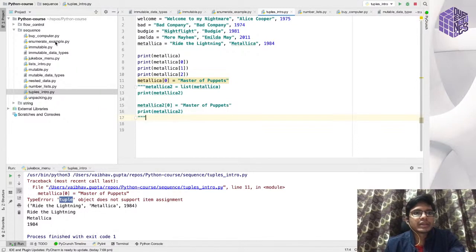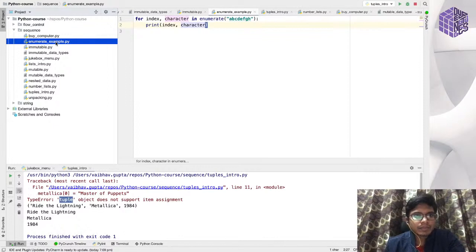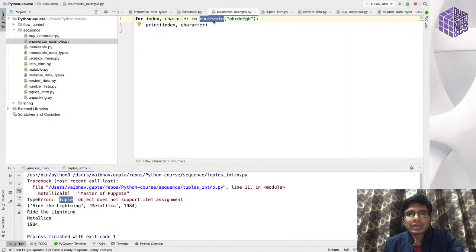Now, let me go over this example. Here I'm using this enumerate function in Python. What it returns is a tuple. The first item would be the index and the second would be the character.